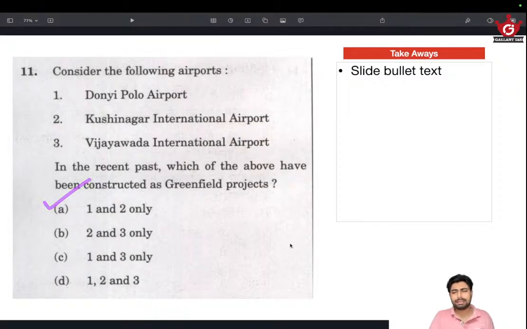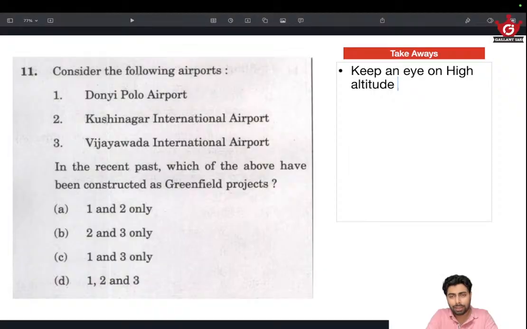Okay, it's slightly on the knowledge side. Having some sort of knowledge helps, but you don't really know which were developed as greenfield projects, and it's slightly difficult to study all the airports or projects that are being constructed. But keep an eye on high altitude or challenging constructions.